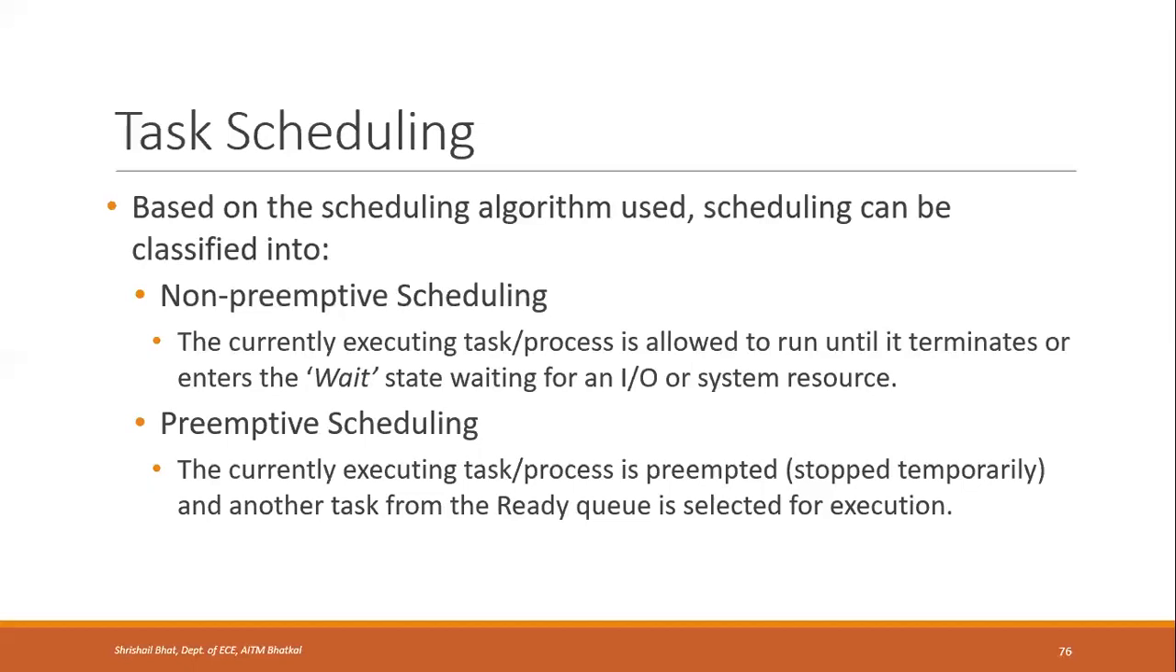In case of preemptive scheduling, the currently executing task or process is preempted. That is, it is stopped temporarily, and another task from the ready queue is selected for execution. That means all the tasks which are in the ready state will form a queue. One of them will be scheduled. Then, before it completes or before it goes into wait state, it will be preempted forcefully by the CPU or the scheduler, and another task will be scheduled. Such a kind of scheduling algorithm is known as preemptive scheduling.